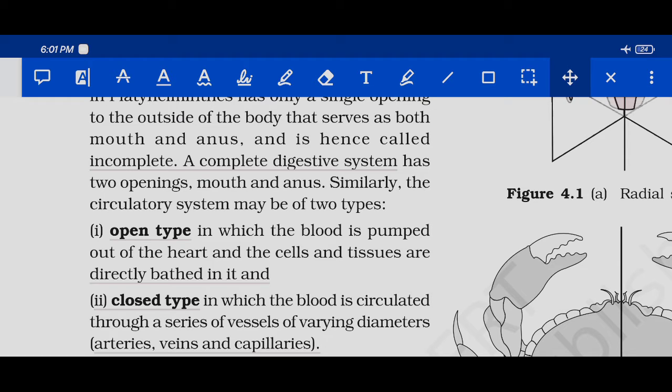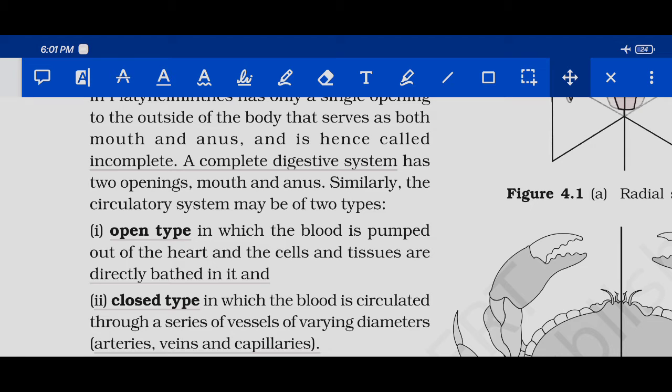Okay, that means it's like a container of water, and then we are putting some fruits or vegetables. Here the fruits or vegetables are organs, tissues or cells, and the container is body cavity, and the blood is water. Okay, are you getting the example? If we take a container which acts as the body of organism, and we put water in the container, the water is blood of the animal. And then let us take grapes only. Those are the smallest fruits which I am getting now in my mind.